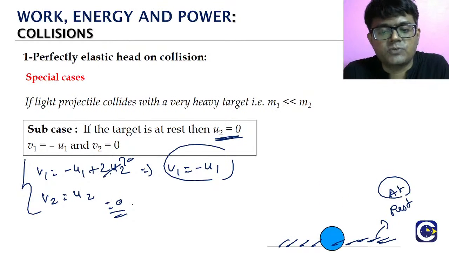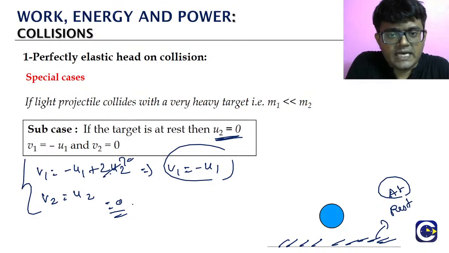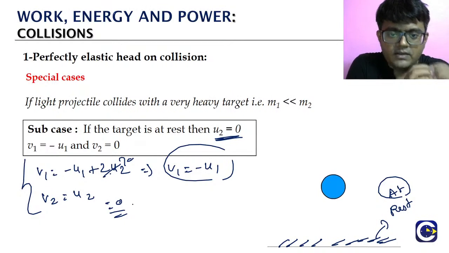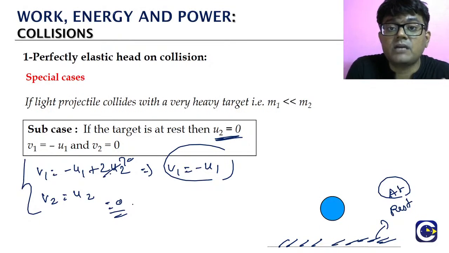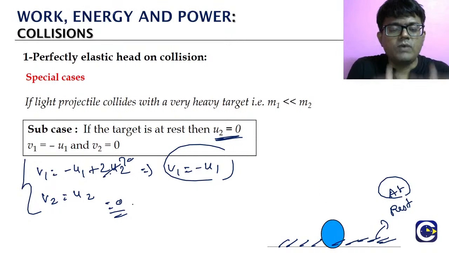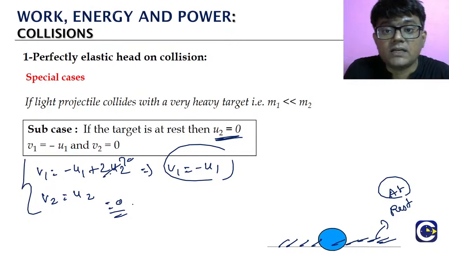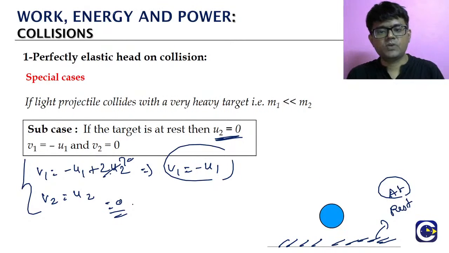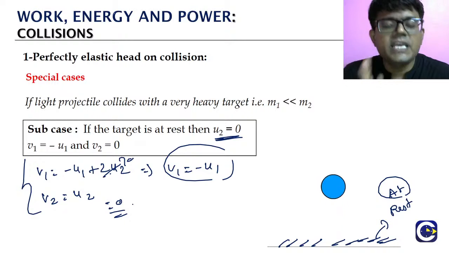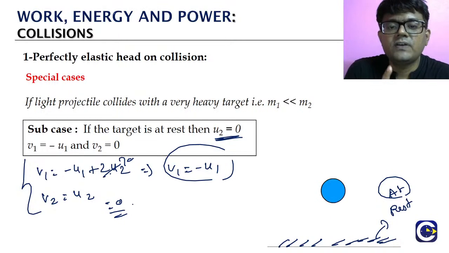That condition, if we substitute, means the target, which is the ground, will continue to be at rest. v2 also will be 0. But what about v1? v1 will be minus u1. Means once the collision is happening, the ball will bounce back with the same speed but in the opposite direction. Okay, so this is about the 3 special cases of the perfectly elastic head-on collision.